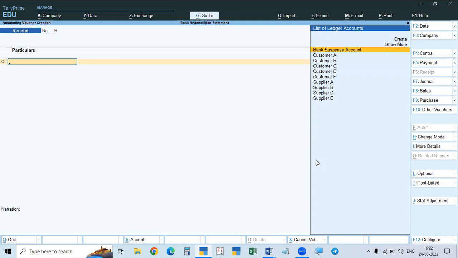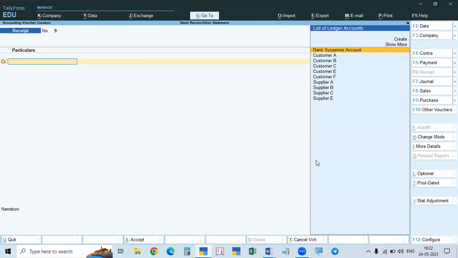Some people, when a check is received, deposit it in the bank. So when the check is received, we record it just in the receipt voucher. When the check is bounced, they record it in the payment voucher. So it is wrong. It is not a payment account. We do not record it in the payment voucher. We have to record it in the journal.